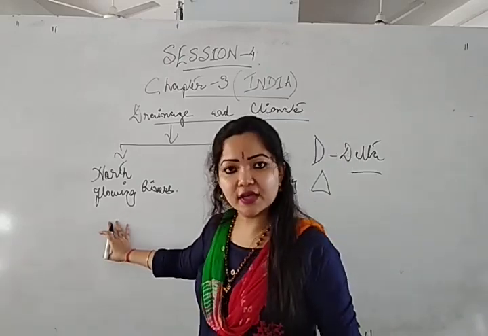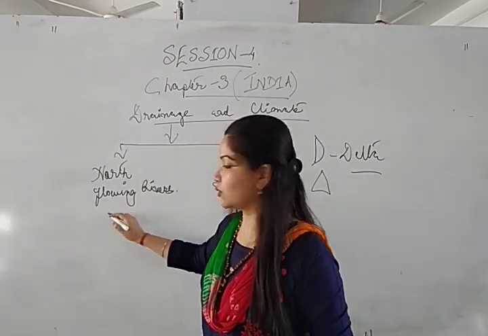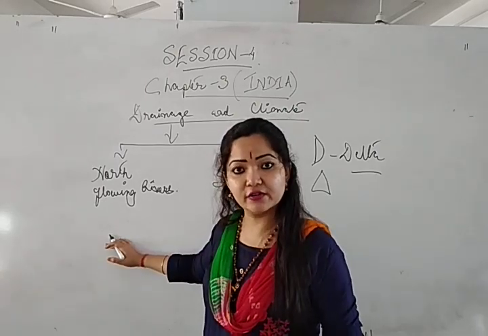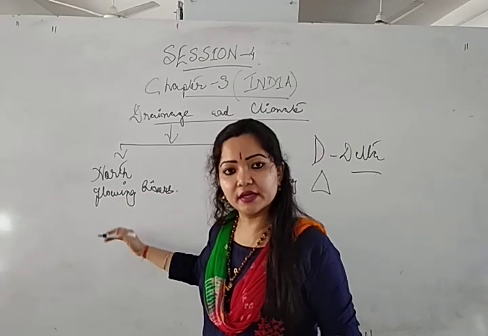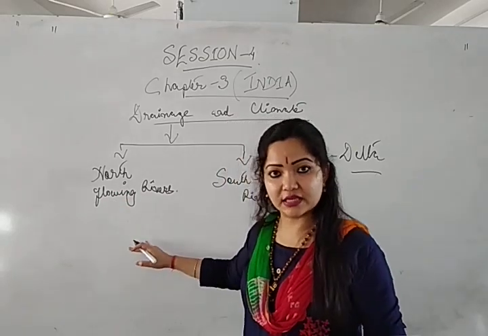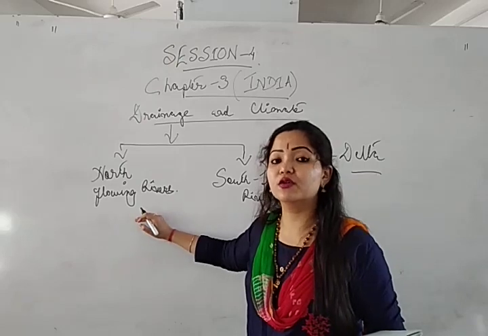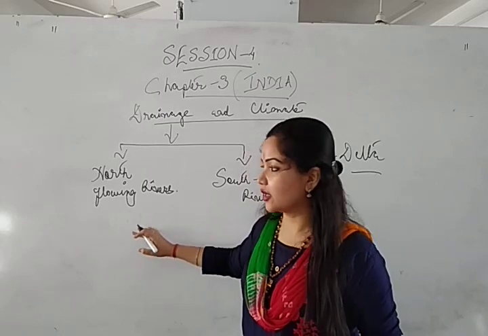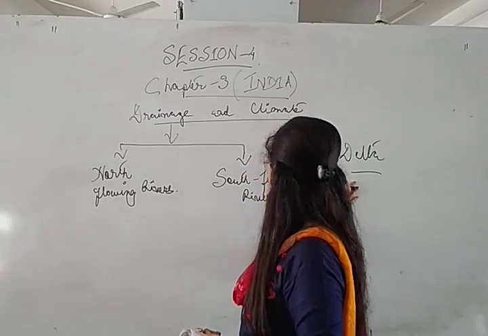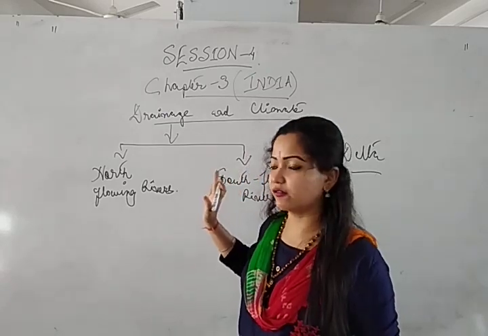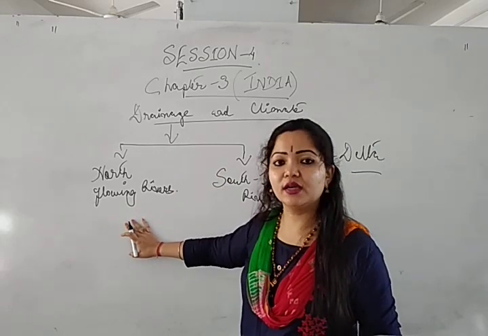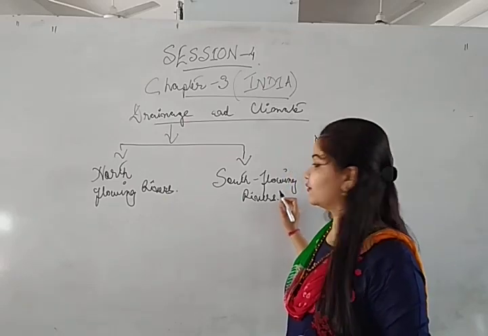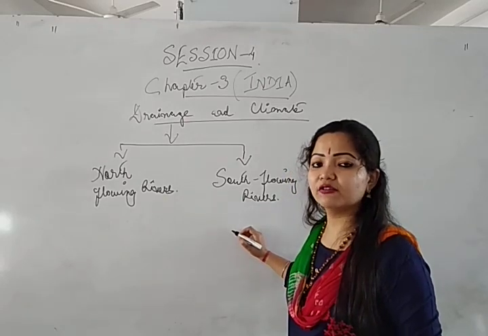So we already came to know that north flowing rivers originate from the great height of the Himalayas. They have three courses: the upper course, the middle course and the lower course. At the same time they have three stages also: the youthful stage, the middle stage and the last or mature stage. That's why we often find frequent deltas at the mouths of the north flowing rivers, isn't it? But at the mouths of the south flowing rivers we don't find such deltas.